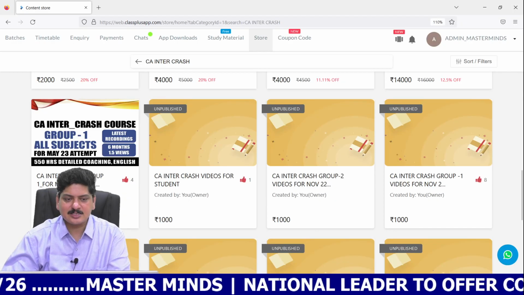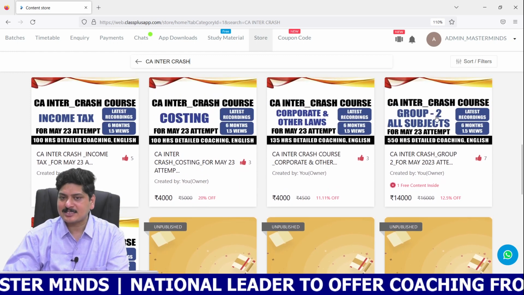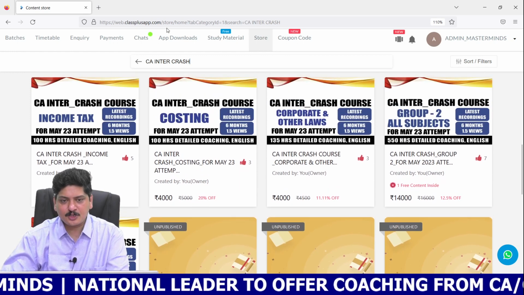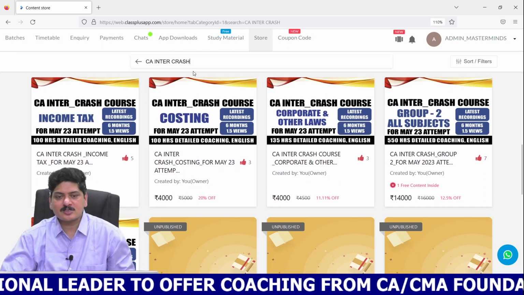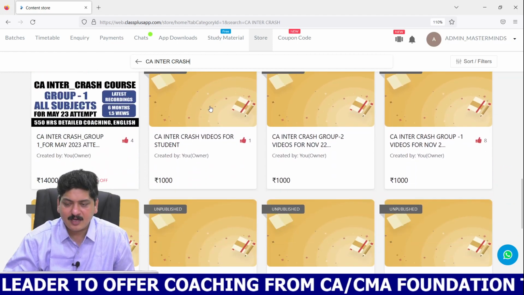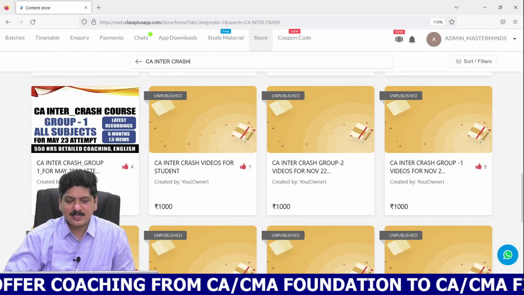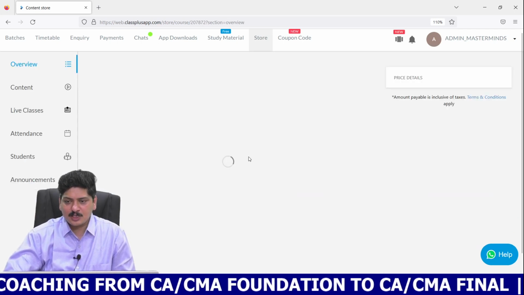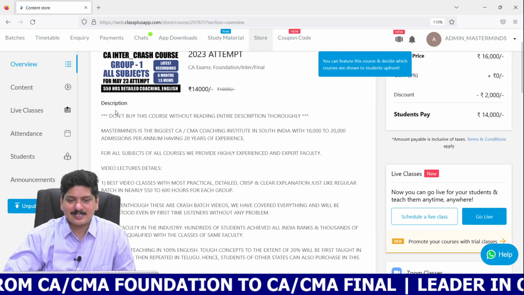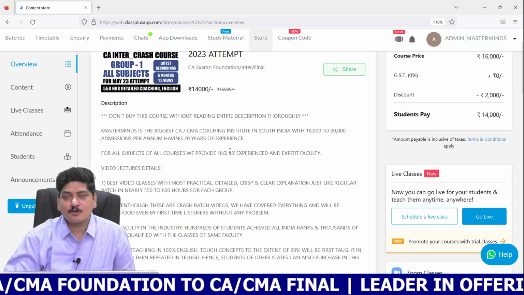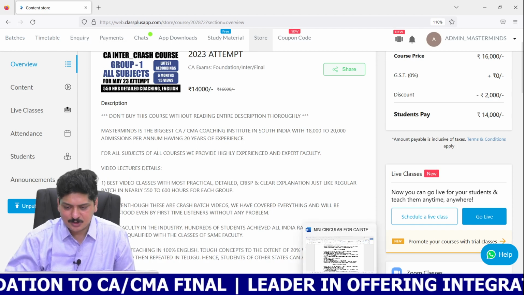Students, this is the listing that is available for CA Inter Group 1 Crash Batch and Group 2 Crash Batch in the Masterminds Online Classes app. After downloading the app, you need to search for it in the search bar. Just type the words CA Inter Crash Batch and you'll be given the details. So Group 1 and Group 2 is available for 14,000 rupees. Before you buy this course, please press the same and you'll find all the details in the description. I recommend that students not buy this course without going through the details given in the description.